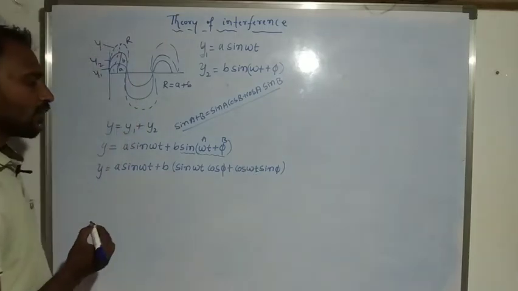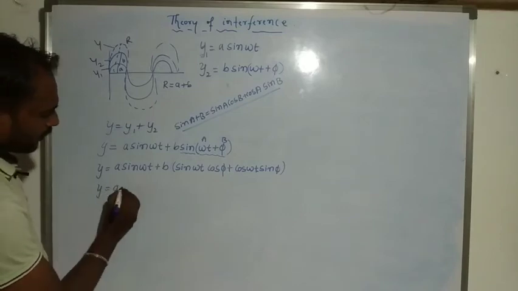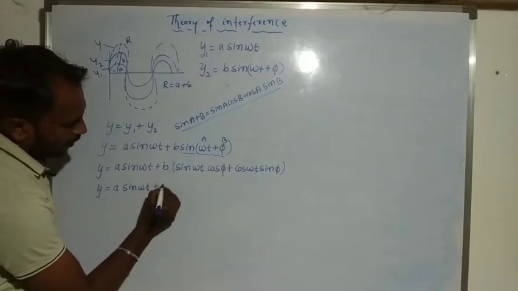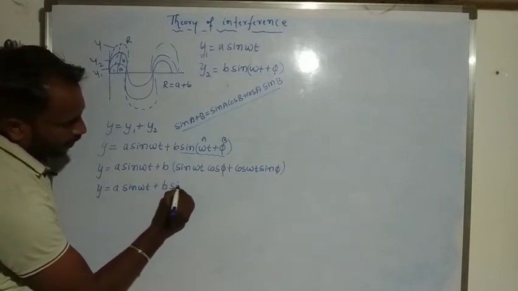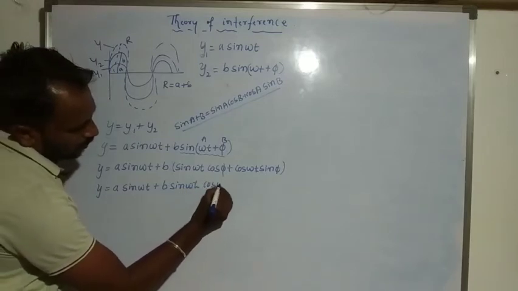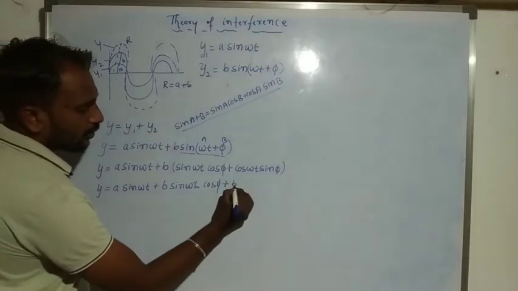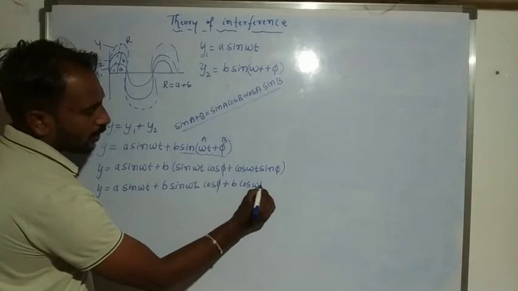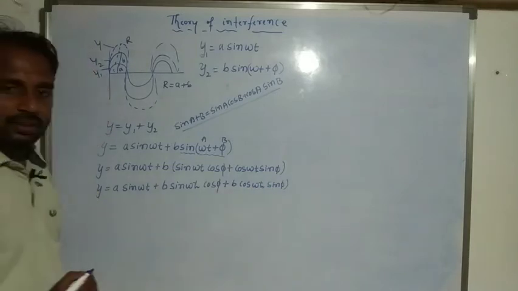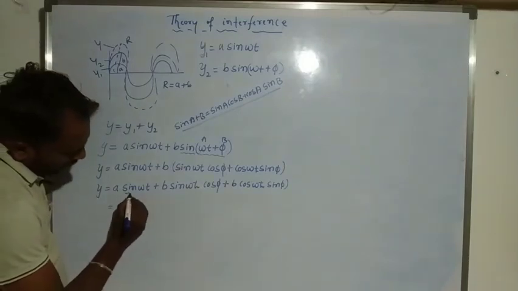So here y is equal to a sin omega t plus b into sin omega t into cos pi plus b into cos omega t into sin pi. Okay, so here take a sin omega t common.